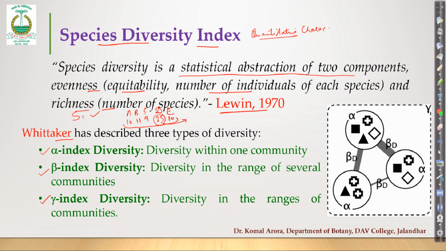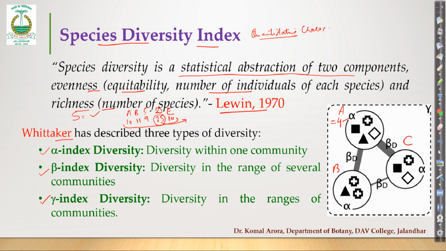Now look over this diagram. Let's suppose we had 3 communities, community A, B and C. Now you observe the number of species in each community. For example, in A, there are 4 symbols and each one represents a different species. It means in A, there are 4 species. So this directly correlates to alpha. Alpha is the species richness of that community. We are talking about a single community at a time.